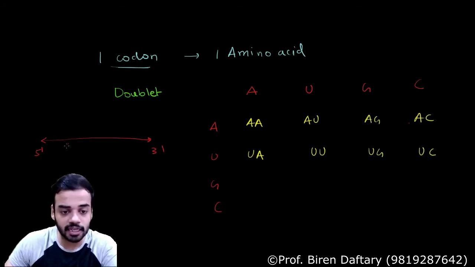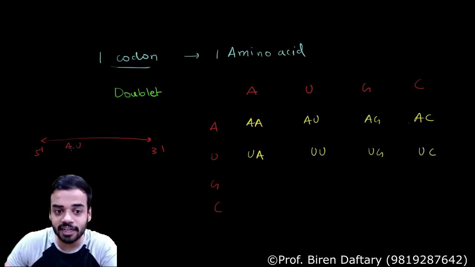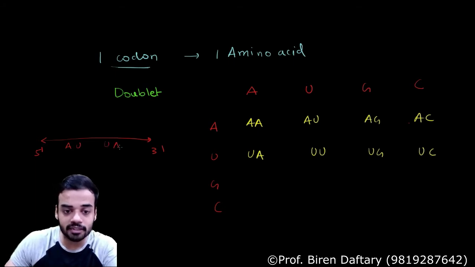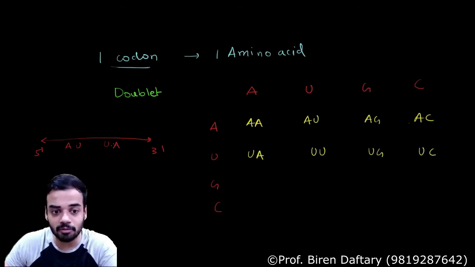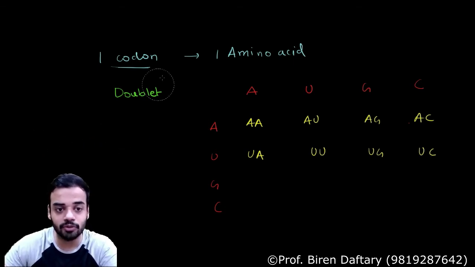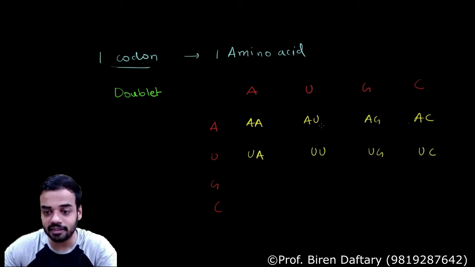Suppose I am writing AU over here, then this AU is read as AU only. It cannot be read as UA, because you are reading from 5 to 3. Similarly, if I am writing UA like this, it will always be read from left to right, 5 to 3, so it is UA. So please remember, AU is not the same as UA. Don't ask why I have repeated AU and UA. I have not repeated this, and these are different.